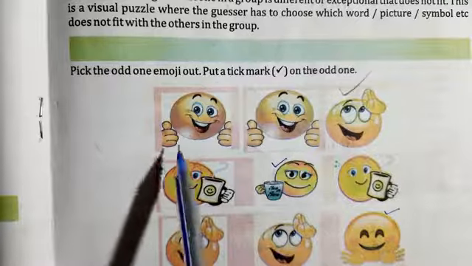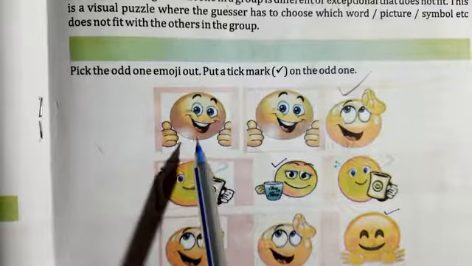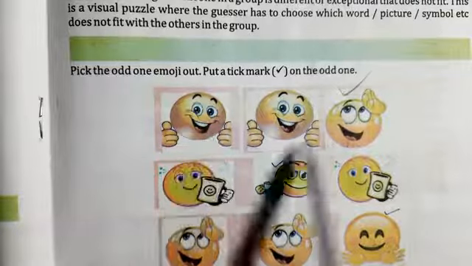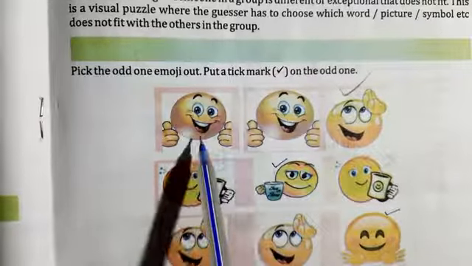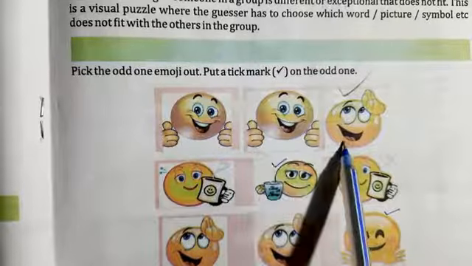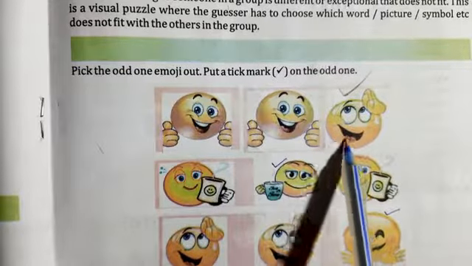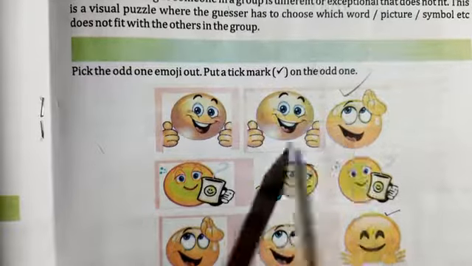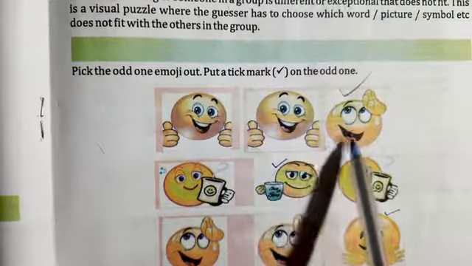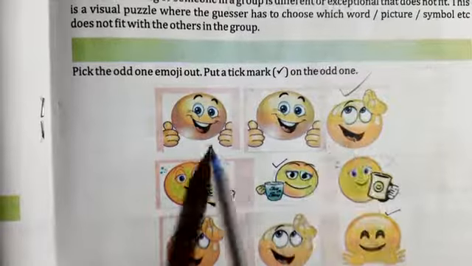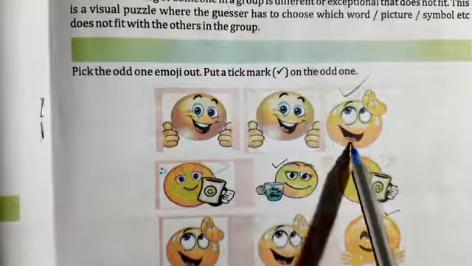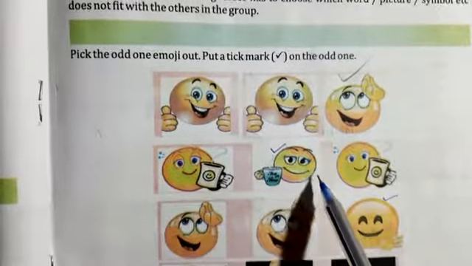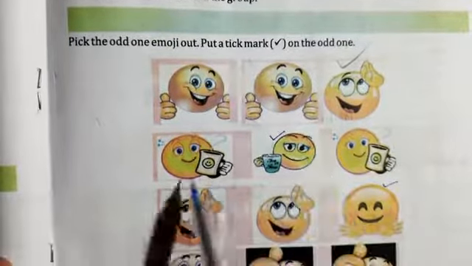Now we have to pick the odd one from this line. Children, you look at this emoji and this emoji. Which emoji among the three is the odd one? This one. Okay, you are right.